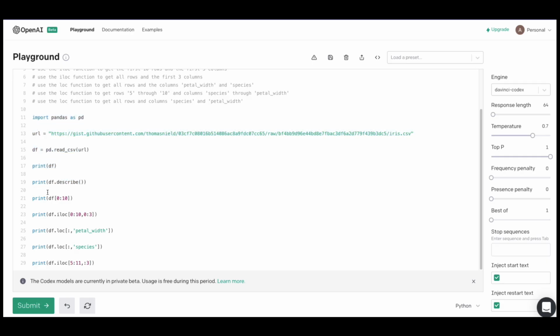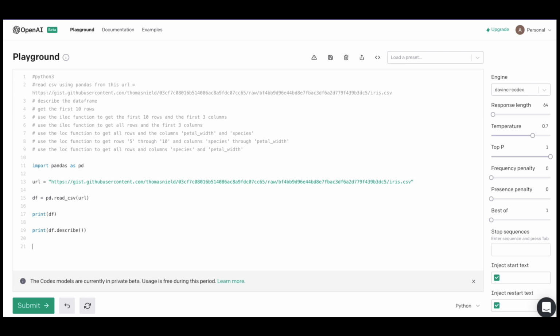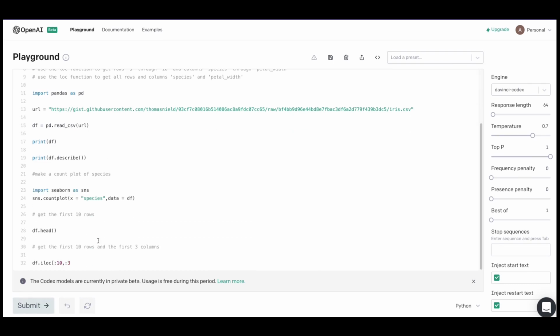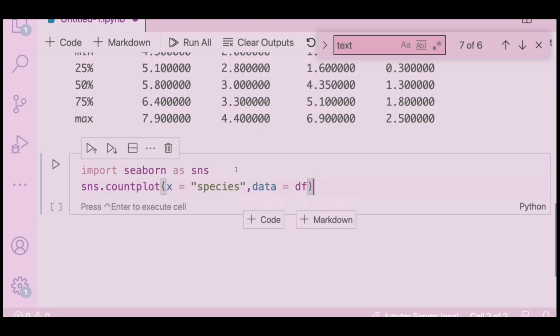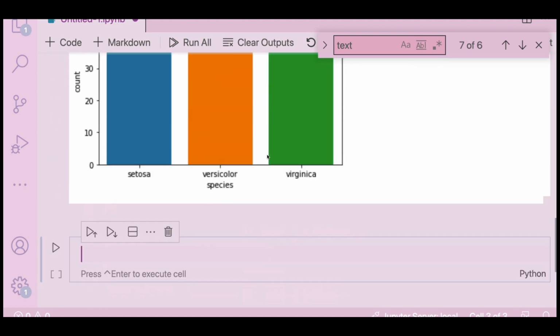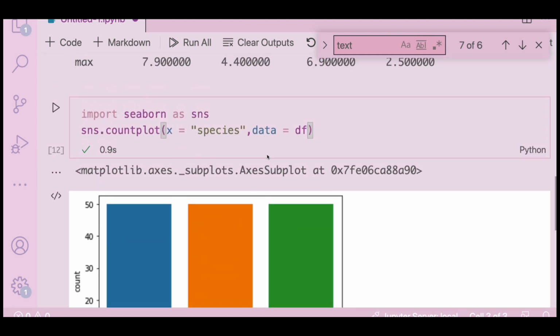So maybe we can go one step above and say make a count plot of species. Okay, and then let's run this. Make a count plot of species, and let's try now. If I have this, and then I paste it in a new cell to run this, I have successfully got a count plot of species.